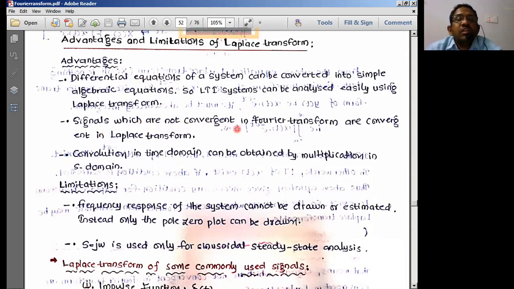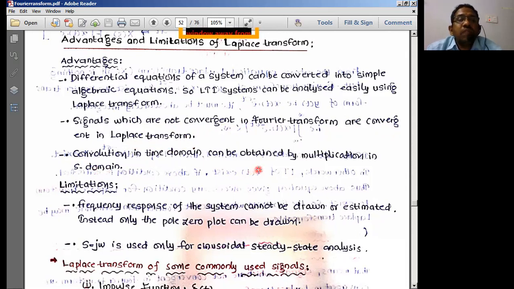So signals which are not convergent in Fourier transform, that's what we have seen, are convergent in the Laplace transforms, but not in all the regions of ROC. In specified regions of ROC, under the constraints of sigma value, we will be getting the convergent values of the signals, but not all the values. That is the limitation we have. But anyhow, we are going to get a better solution in Laplace transforms in comparison with the Fourier transforms. So signals that are not convergent in Fourier transforms are convergent in the Laplace transforms.